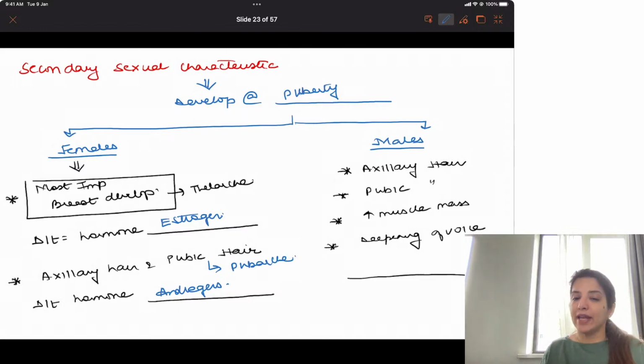Now, in males, secondary sexual characteristics, again, they are axillary hair, pubic hair, increased muscle mass, deepening of voice. These are secondary sexual characteristics in males. And for secondary sexual characteristics in males, the hormone which is needed is androgens, that is testosterone. Clear? So in females, for breast, it is estrogen. For pubic hair and axillary hair, it is androgens. In males, for secondary sexual characteristics, androgens.